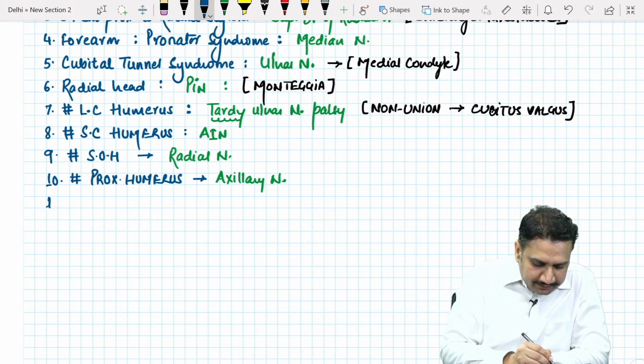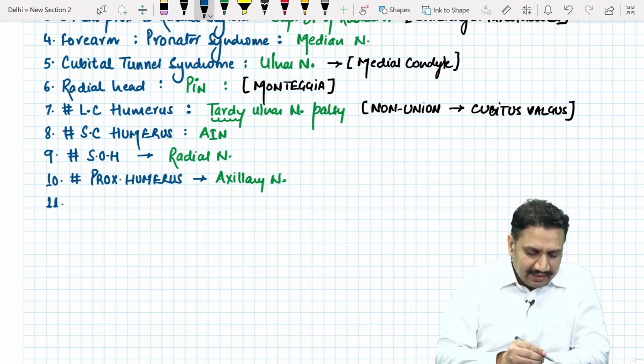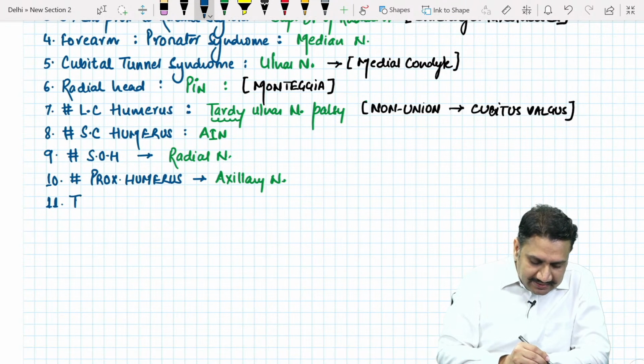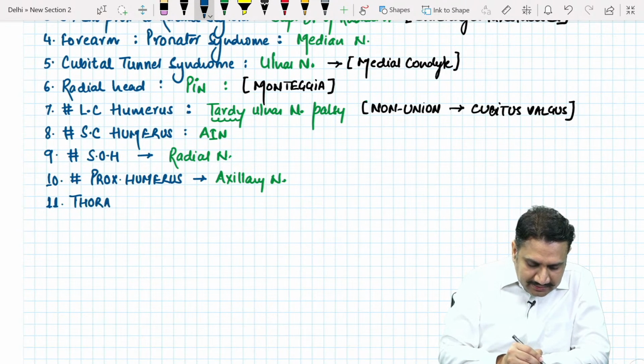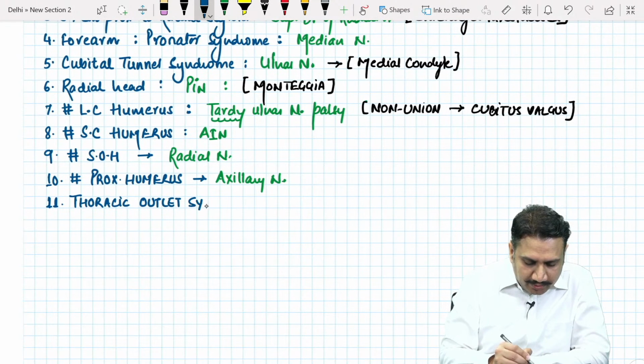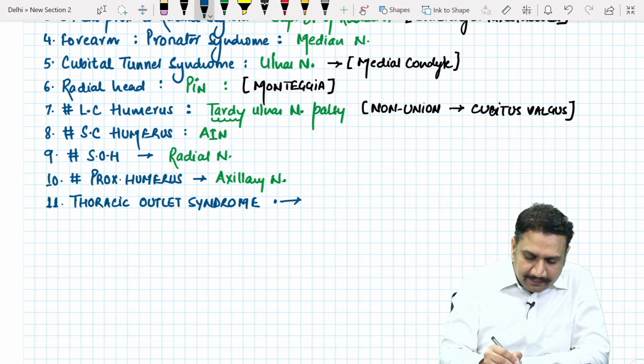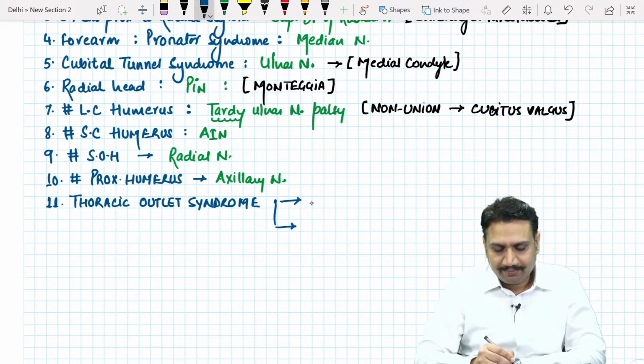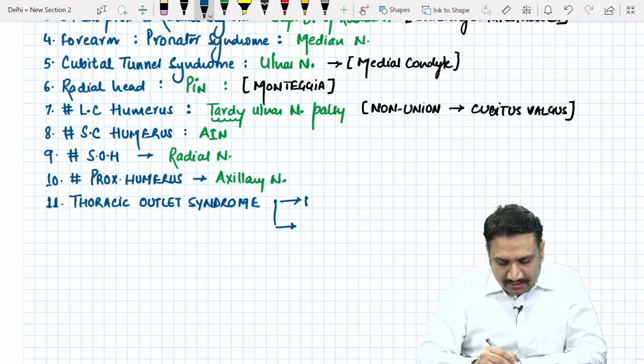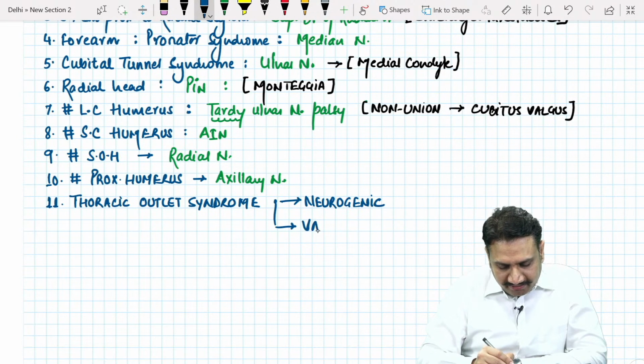Next we go on to the little bit above area, and that situation is known as the thoracic outlet syndrome. After proximal humerus, we can talk about the thoracic outlet syndrome. What is that? It can be of two types broadly. Thoracic outlet syndrome can be neurogenic, or it can be vasculogenic.